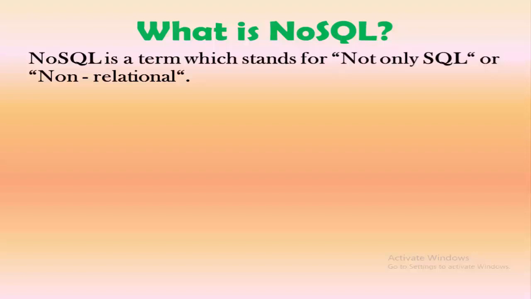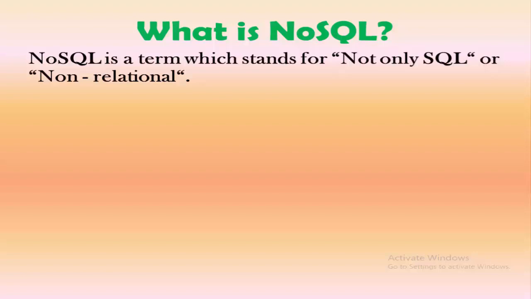And under this concept, different kinds of databases come around. MongoDB is one of the databases which comes under the NoSQL type, right? One more keyword over here is that it is non-relational. Now what is non-relational? When the data is going to get stored in the form of tables, in such cases we prefer relational database systems.